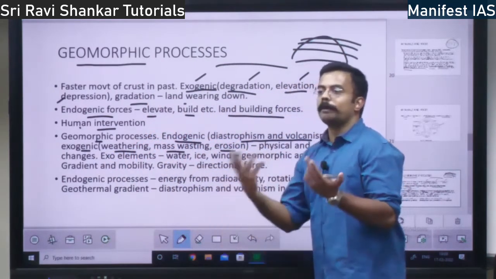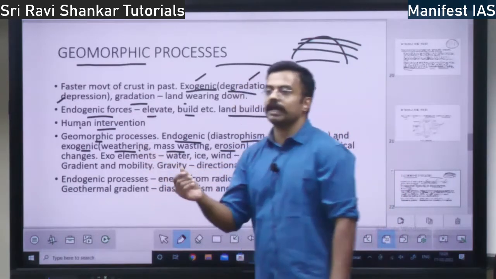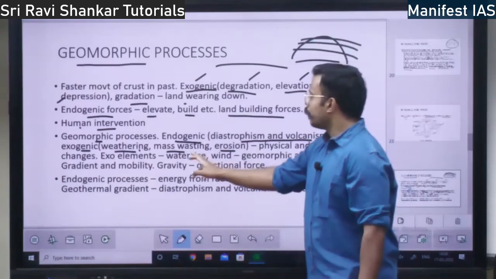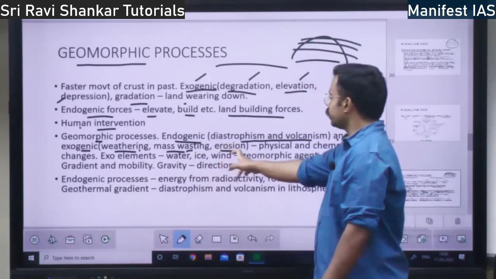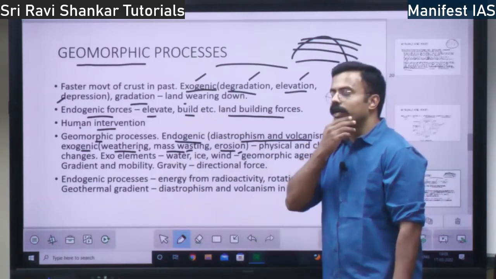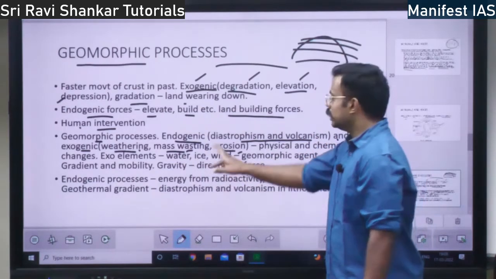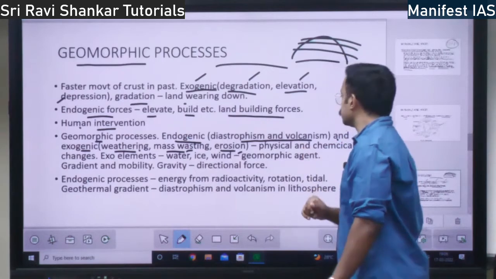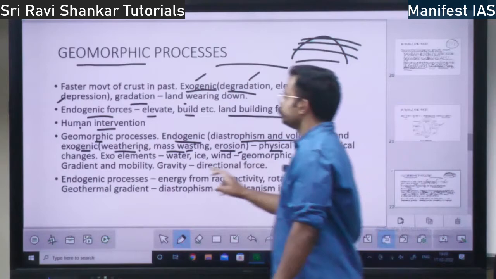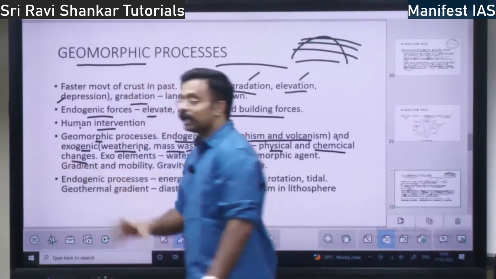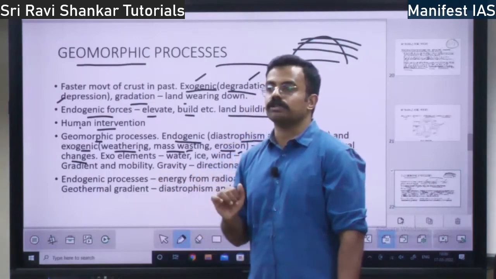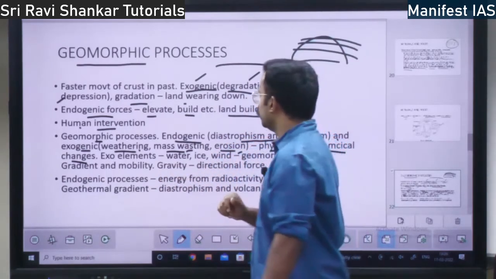Means something which happens outside the earth. Weathering means rock weathering and becoming soil. And mass wasting, we'll discuss what is mass wasting. Third is erosion, erosion of the weathered material. These are the 3 exogenic forces. Then you have physical and chemical changes. So on the earth there might be physical changes or chemical changes. Both these changes can happen, right?